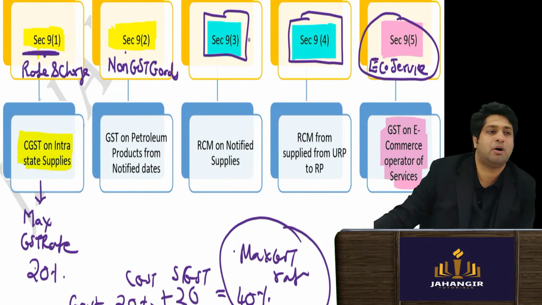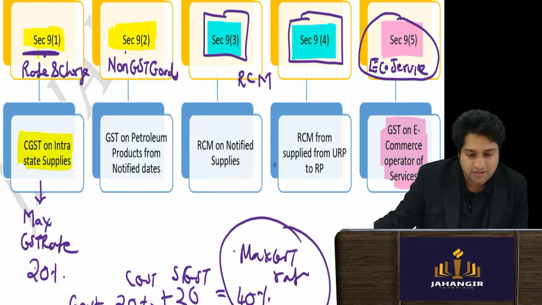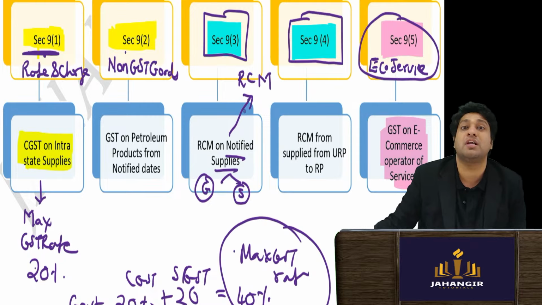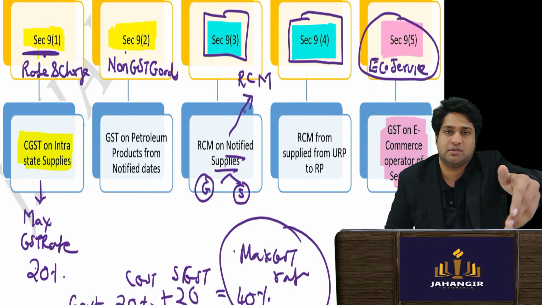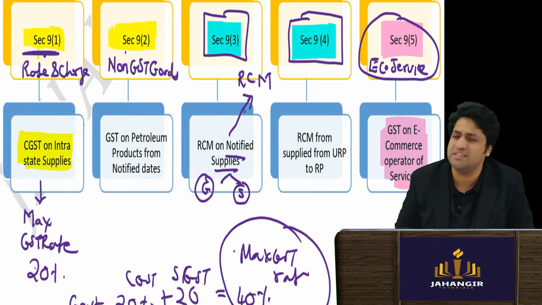This talks about RCM. What do they talk about? Both of them talk about reverse charge mechanism. In reverse charge mechanism, certain notified supplies are given, where certain notified goods will be given and some notified services will be given. On that, tax will be charged in reverse manner. Reverse manner means what? Supplier will not charge. The recipient only has to pay GST to the government. What it means, I will explain.